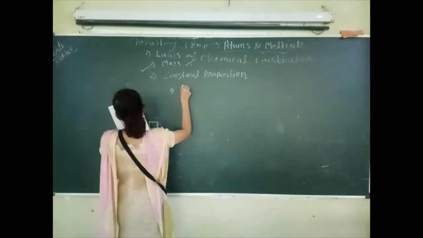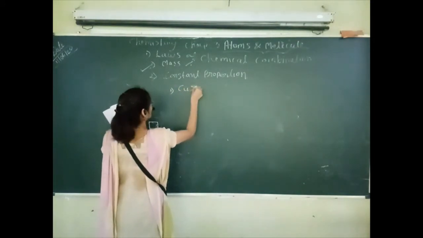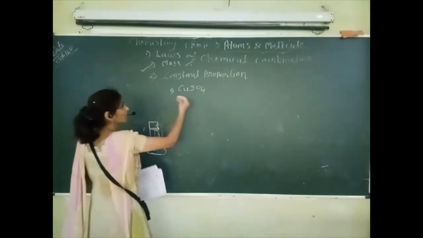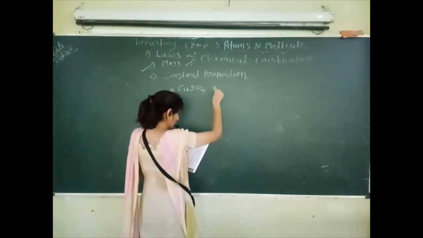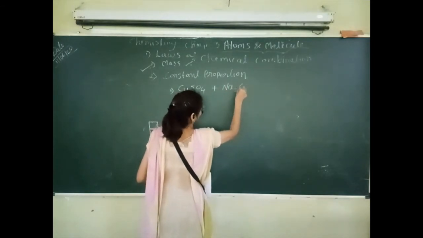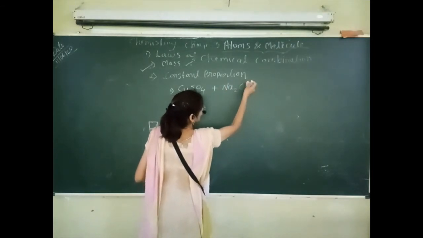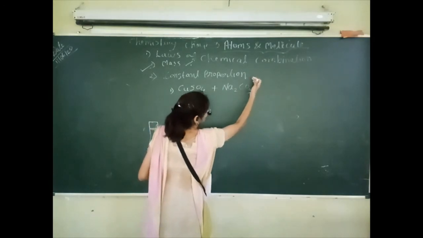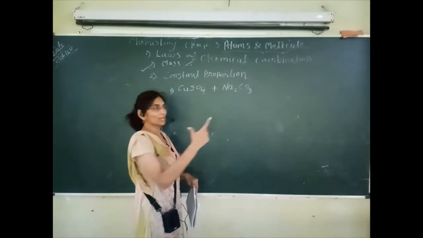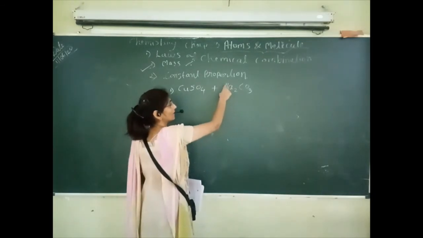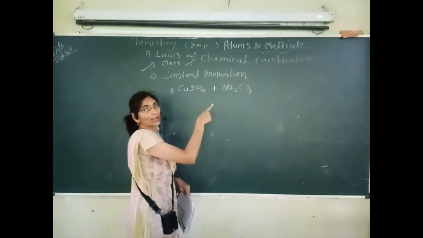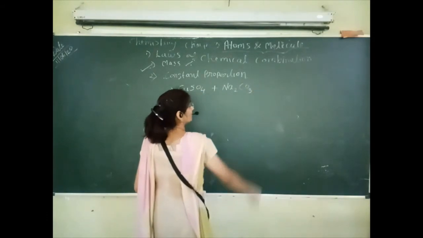We will take here first copper sulfate. Chemical formula of copper sulfate is CuSO4, plus sodium carbonate. Carbonate is having valency -2. I have given you the chart before your vacation, and I told you to learn the valencies of those groups and of those elements also.